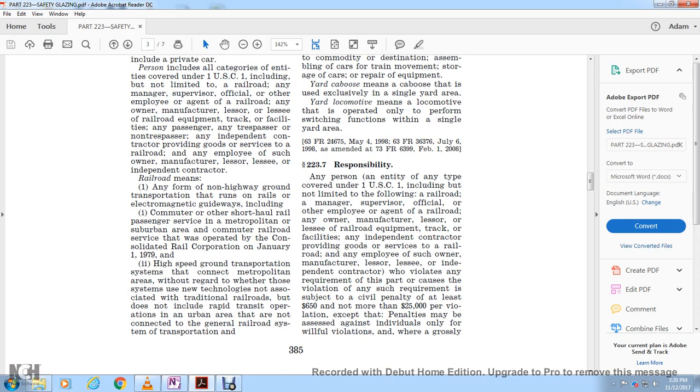223.7, responsibility. Any person of any type covered in Title 1 U.S. Code 1, including but not limited to the following: the railroad manager, supervisor, official, or other employee or agent of the railroad, any owner, manufacturer, leaser, or lessor of railroad equipment, track, or facilities, any independent contractor providing goods or services to the railroad, and any employee of such owner, manufacturer, leaser, lessor, and independent contractor, who violates any of the requirements of this part or causes the violation of any of such requirements is subject to a civil penalty of at least $650 and no more than $25,000 per violation, except that penalties may be assessed against individuals only for willful violations.